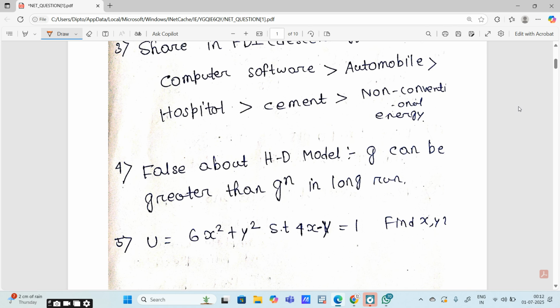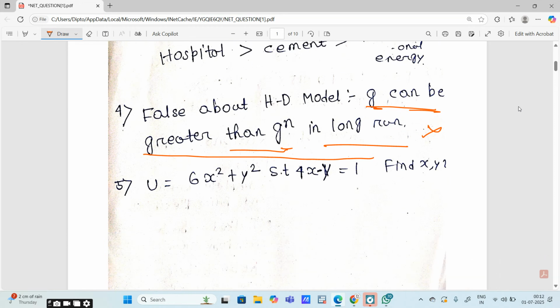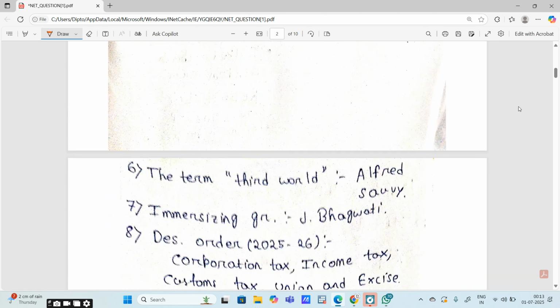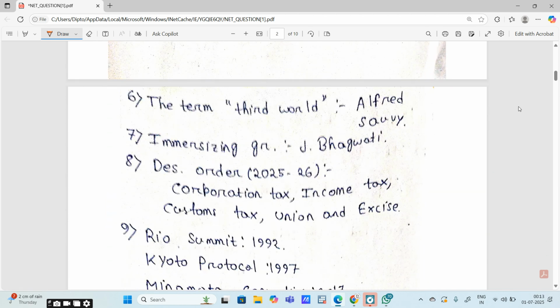What is a false statement about the Harrod-Domar model? There are 4 statements. Out of that, this statement is the false statement: that G, the actual growth rate, can be greater than the natural growth rate in the long run. This is the false statement about the Harrod-Domar model. Then there is a utility function given here, subject to a budget constraint. We have to find out the value of x and y. The term Third World was coined by Alfred Sauvy. Demonetizing growth was given by Jagdish Bhagwati.